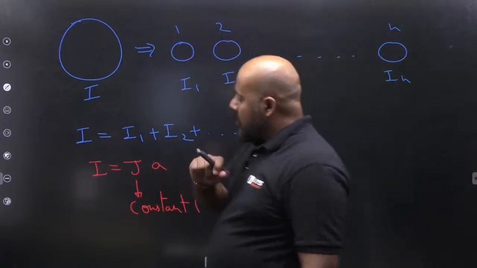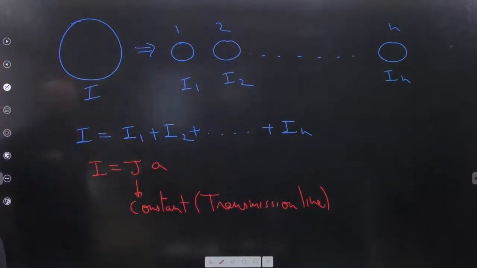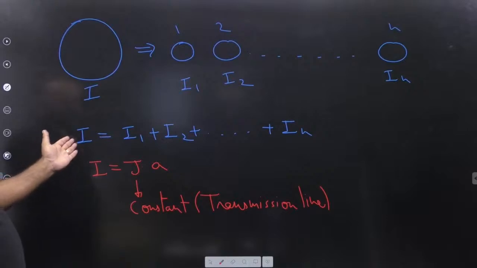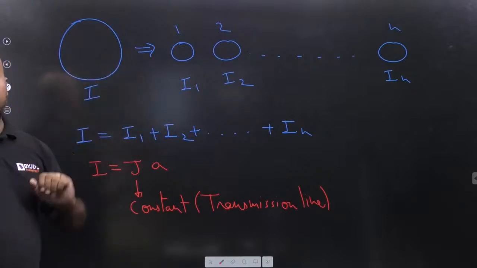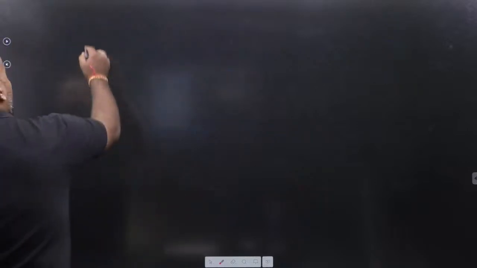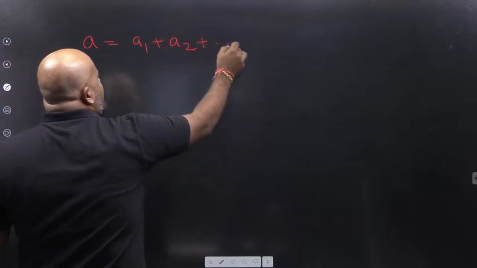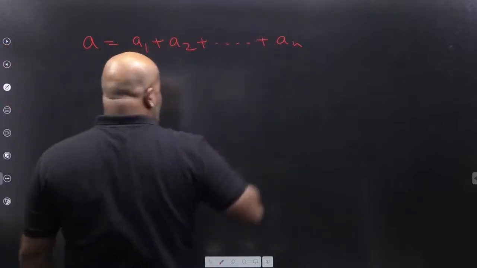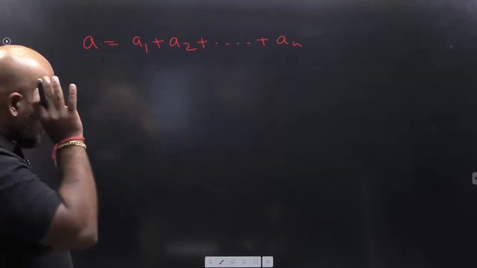If the current density remains constant, then you can understand current is directly proportional to area, or you can say current density is going to be constant on both sides. So this current expression, can I write in terms of the area? Yes. Can I write A is equal to A1 plus A2 plus An? Yes or no? I am going to give you a shortcut in the examination which you can directly use.